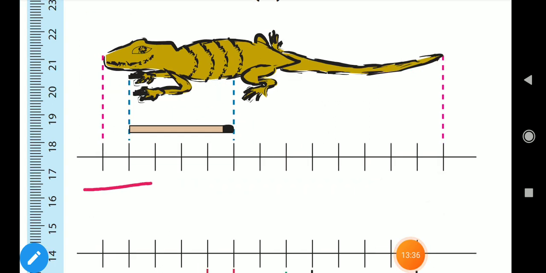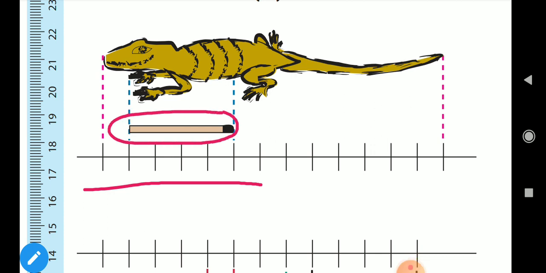So by looking at here, you have to find the length of this matchstick. Suppose, tell me, can you count and tell me how will you count this? Suppose the matchstick starts from here and ends from here. So how will you count?